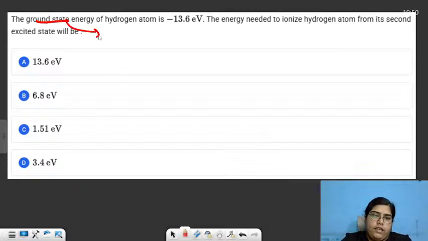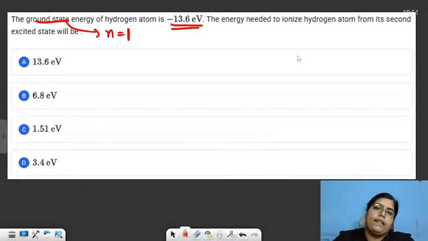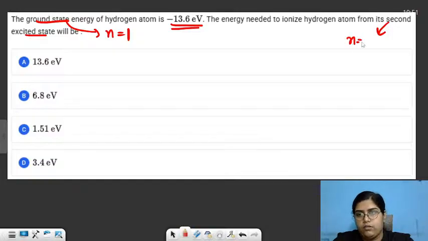Ground state means n is equal to 1. Question is saying the ground state energy of hydrogen atom is minus 13.6 eV, and the energy needed to ionize hydrogen atom from its second excited state. Second excited state means n is equal to 3. You just need to find out the energy for n is equal to 3.